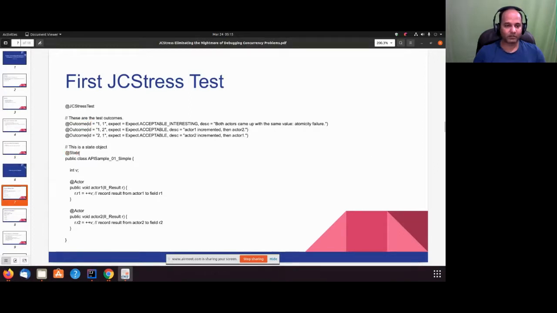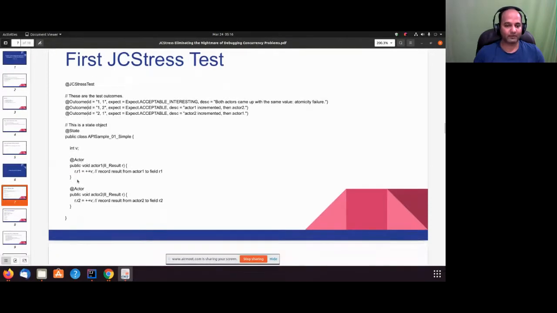So we have the class JCStress API sample 01_Simple. This is our test class, and it is also a state class. We call it a state because it is going to store a state for us, which some of the threads are going to change. The state lies in int v here.